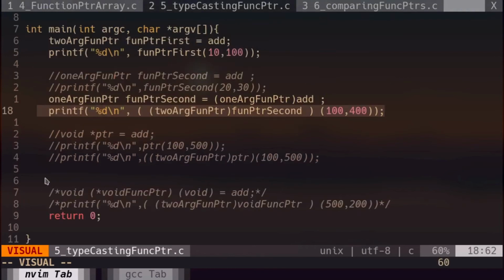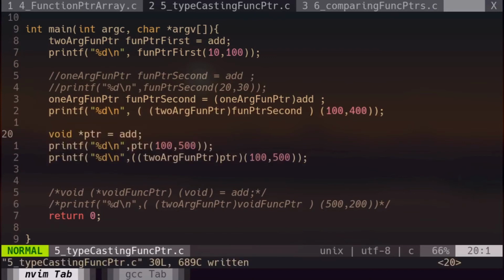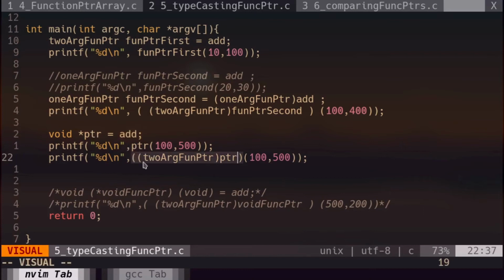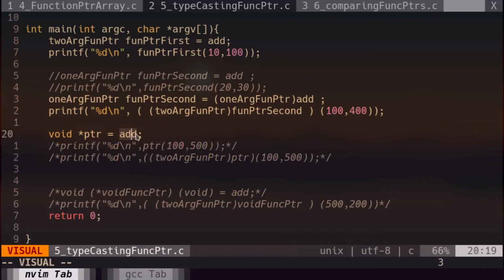If you are familiar with the basic concept of C programming, we can use void pointer to hold the address of any other data type, and that's true in this case too, but it is not recommended according to the C standard to use void pointer to hold the address of a function. You can do that and this line of code will work fine, but here it will throw an error. I will explain it later. So let me come down to this line and check whether we can actually assign the address of a function to a void pointer. So this line should not give us any error.